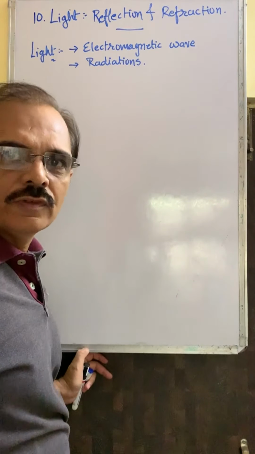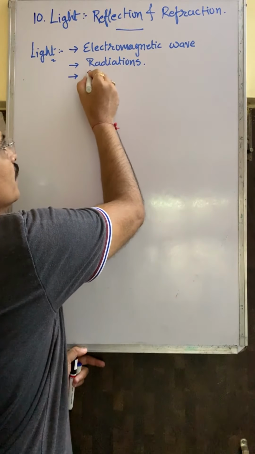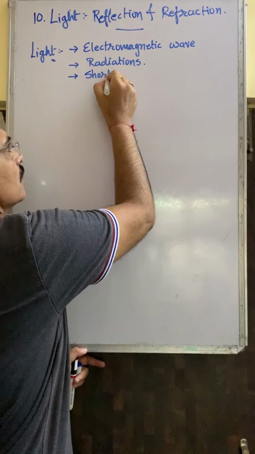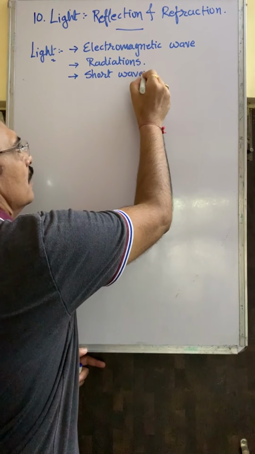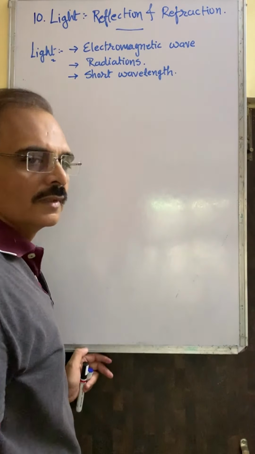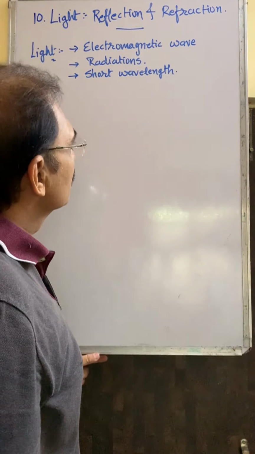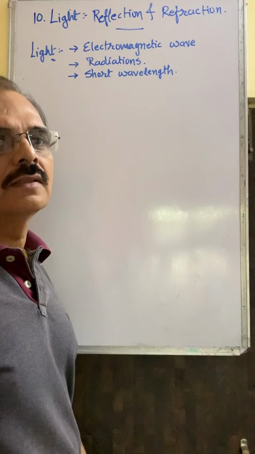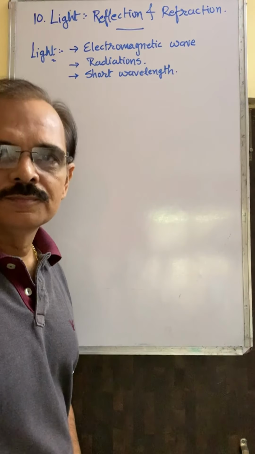It has a very short wavelength. These are the characteristics of light, in short, not in your course, but for your knowledge only.